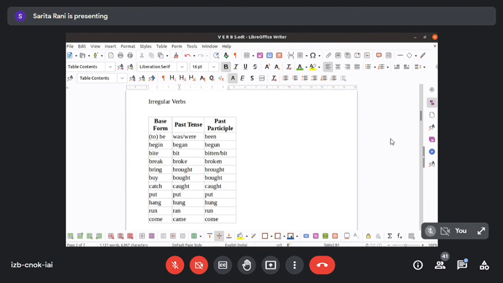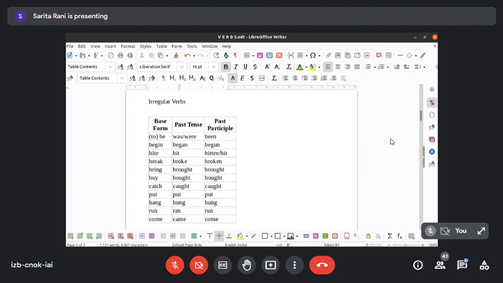Clear? But when we look at the next one, see bring. Bring is different, whereas past tense and past participle are the same: brought. Clear? Buy, bought, bought. Two columns are matching. Catch, caught, caught. There are two columns which are matching. Clear? There's another thing where all the three columns will be the same. Put, put, put. Hang, hung, hung. Here two columns are the same.